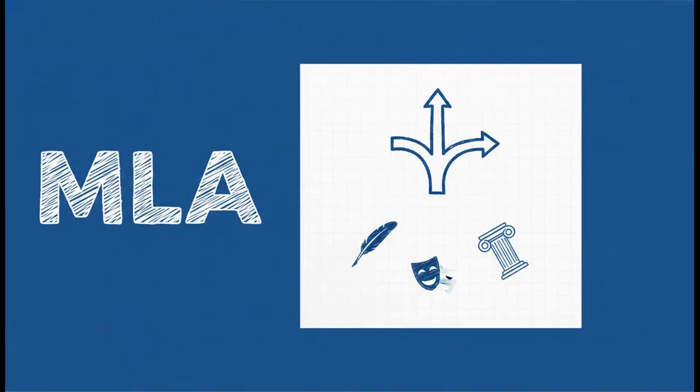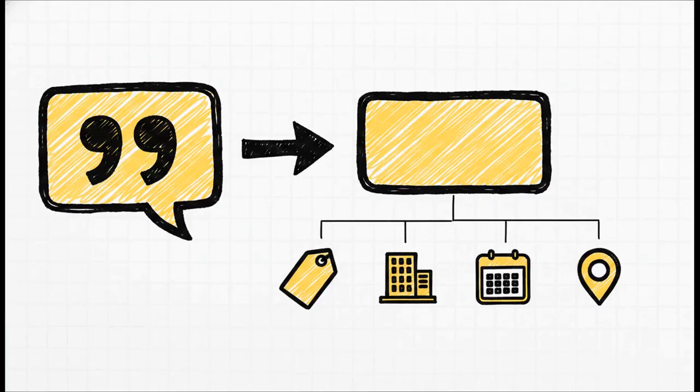Okay, so you think you've got it figured out. Well, hold on, because the Modern Language Association, MLA, is about to throw a major curveball. If you're in the humanities, this is your world. Now, this is where it gets really fascinating. MLA's philosophy is totally different. They argue that the AI can't be an author. So instead, the title of the work is your prompt. Whatever you typed into the chat box, that's the title. After that, you list the tool itself as the container, and then the usual version, publisher, and date.